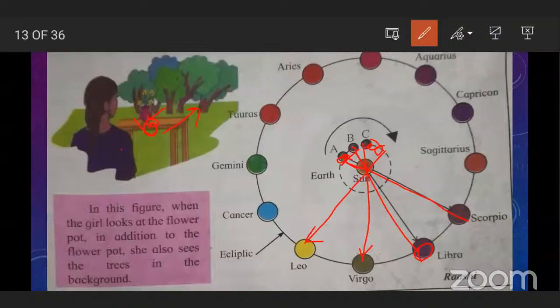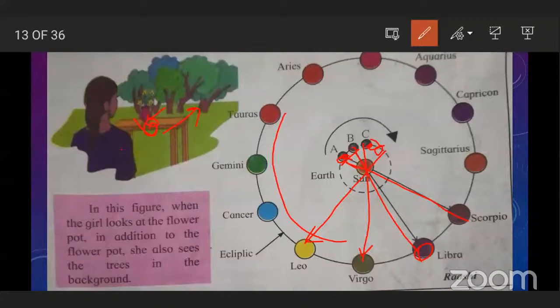When the sun appears to be in the zodiac sign, actually the sun does not move. But we perceive it as moving due to the motion of the earth. We know that the sun is not moving. The earth is moving. And because of the earth moving, we perceive that the sun is moving around the earth. This motion of the sun is called the apparent motion, and this path is called the apparent path.